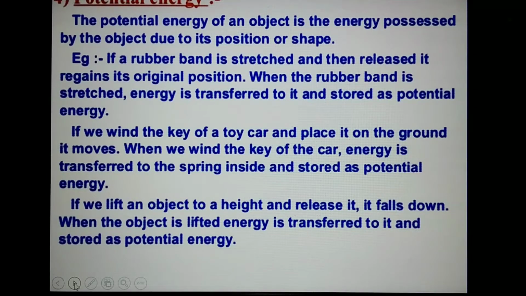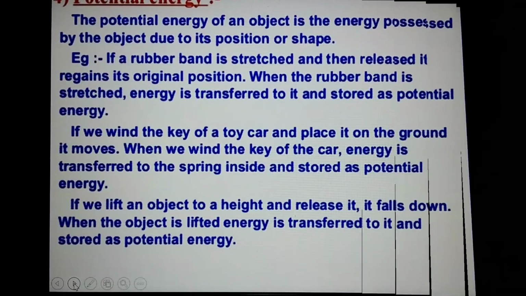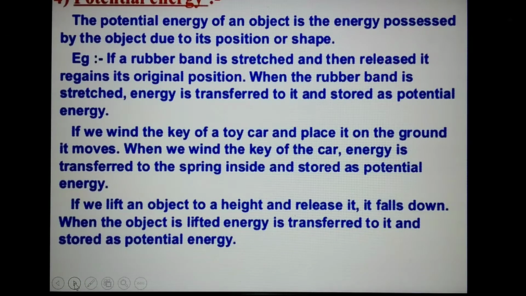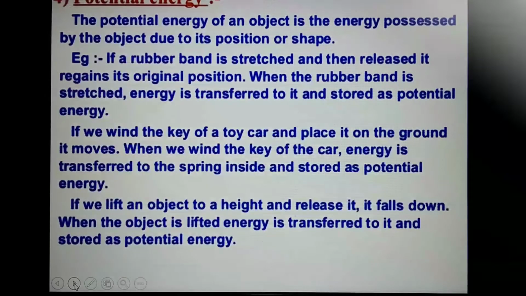When we wind the key of a toy car and place it on the ground, it moves. So, when we wind the key of the car, energy is transferred to the spring inside and stored as potential energy. If we lift an object to a height and release it, it falls down. When the object is lifted, energy is transferred to it and stored as potential energy.